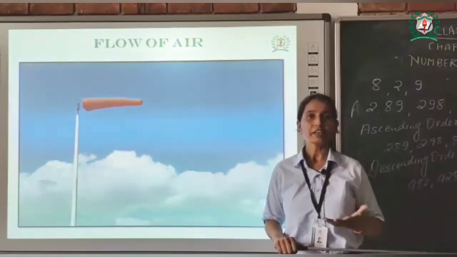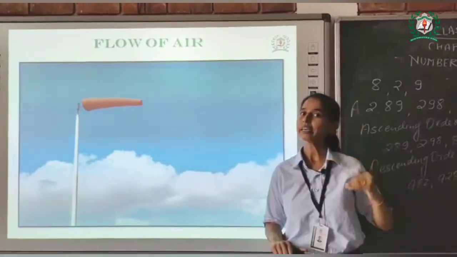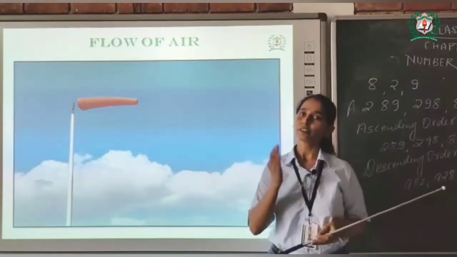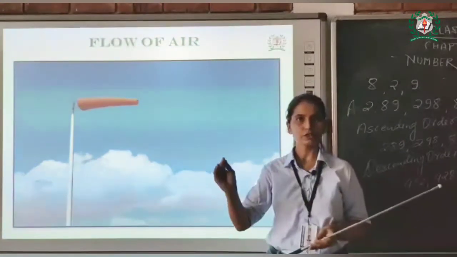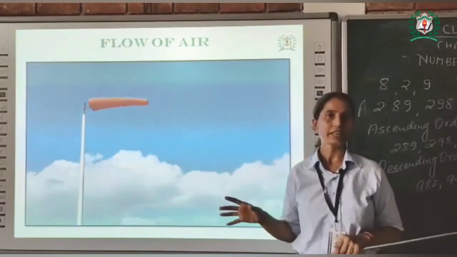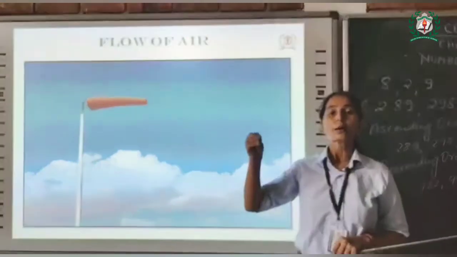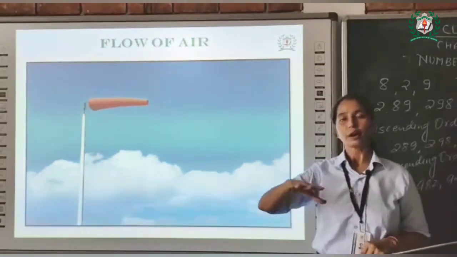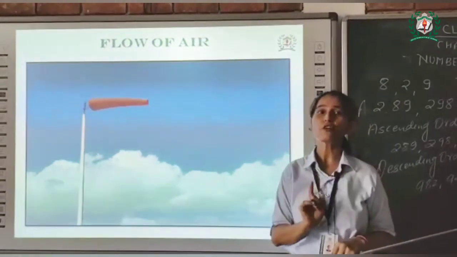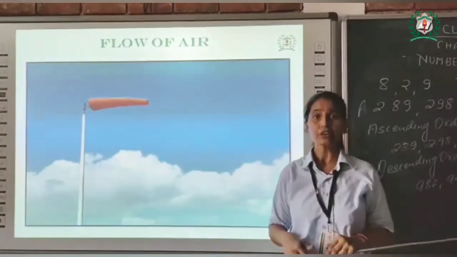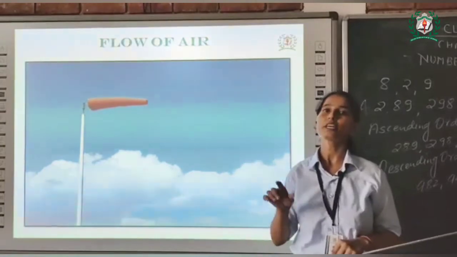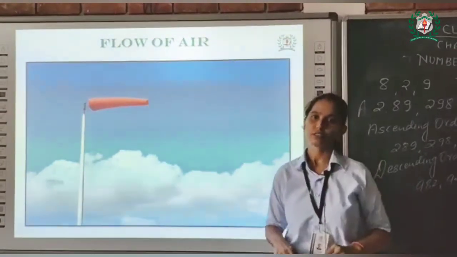In this chapter today, firstly we will discuss the flow of air. When the speed of air increases, it lowers the air pressure. Therefore, we can say air flows from the region of high pressure to the region of low pressure. The speed of air or wind depends upon the difference of pressure. If the pressure difference between two regions increases, then the speed of air also increases. If the difference between the pressure of two regions decreases, then the speed of air also decreases.